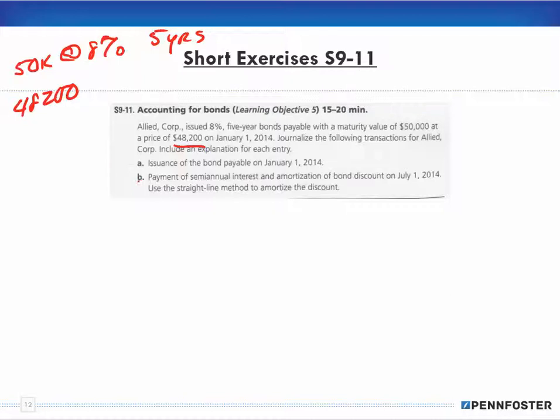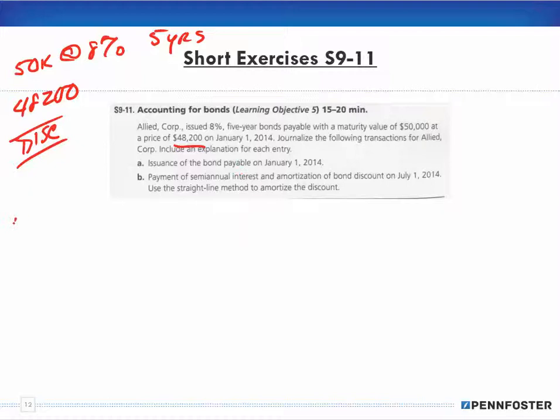Okay, so if the bonds are at 50 and they're issuing them at 48.2, that is at a discount, right? Because it's below the par value of 50,000 on January 1st. So journalize the following transactions for Allied. Include an explanation for each entry.